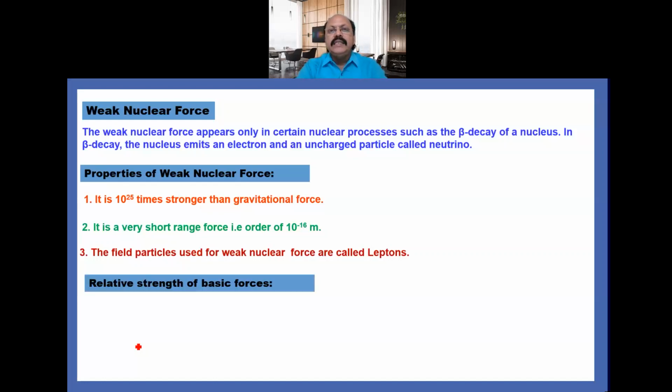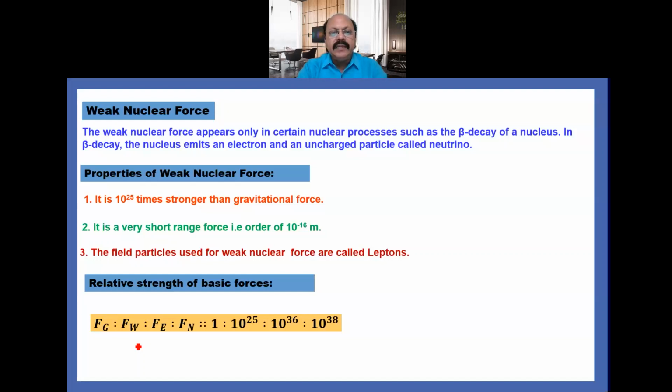We consider gravitational force as the reference, and then we write the relative strengths. You see here, Fg is the representation of gravitational force, Fw weak nuclear force, Fe electromagnetic force, Fn strong nuclear force. Their strength ratios are 1, 10 to the power 25, 10 to the power 36, and 10 to the power 38.